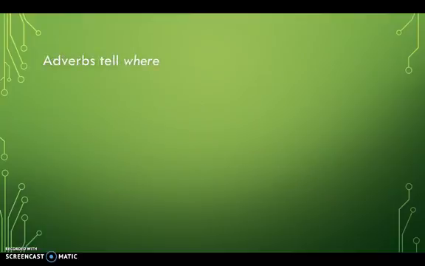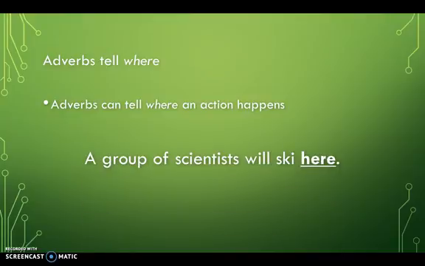So today we're going to talk about two types of adverbs that answer two different questions. The first is adverbs that tell where. So they can tell where an action happens. So for example, a group of scientists will ski here. The verb in that sentence is will ski. Well, where will they ski? Here. So here is the adverb in that sentence.